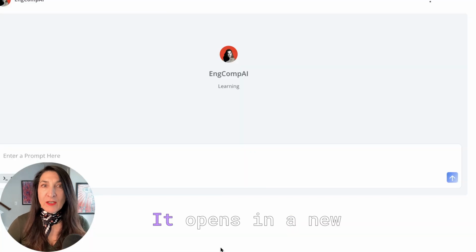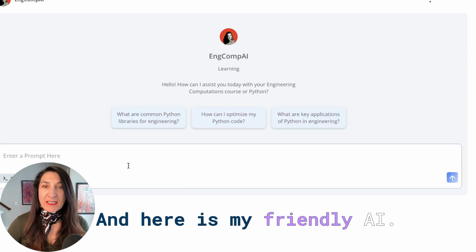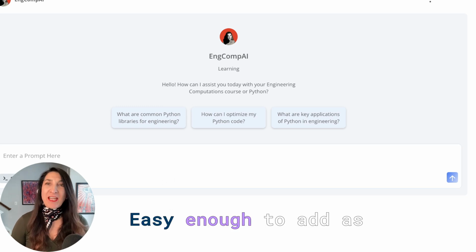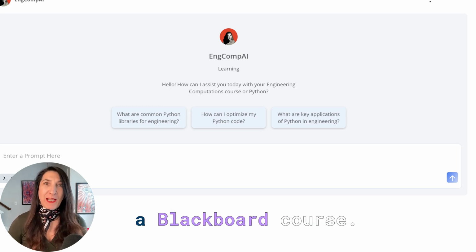And here it opens in a new browser window. And here is my friendly AI assistant for the course. And that's it. Easy enough to add as an LTI component to a Blackboard course.